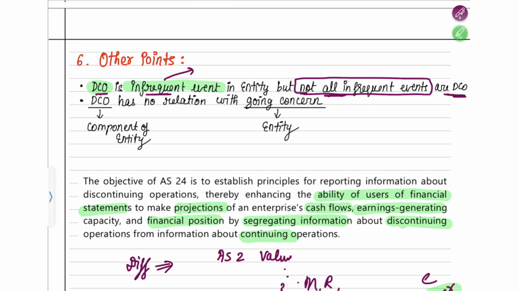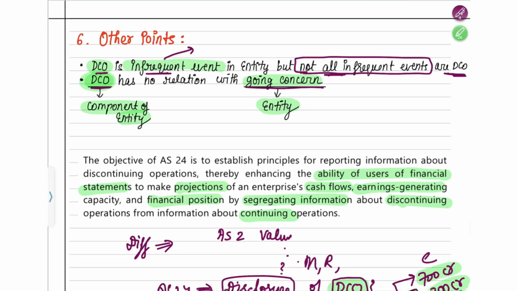The second point you have to remember is that DCO has no relation with going concern. That means if an operation is getting discontinued, it does not mean it is affecting the going concern of the entity. Because discontinuing operation is related to a particular component of the entity, it does not mean that the entity's going concern may be affected. So remember these two points also. With this we end our discontinuing operation, that is your AS24.